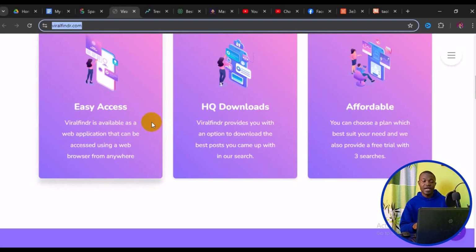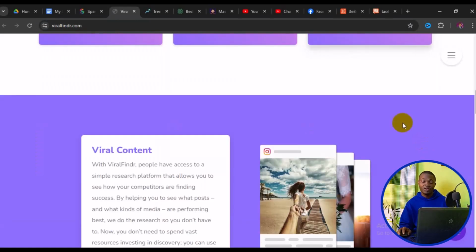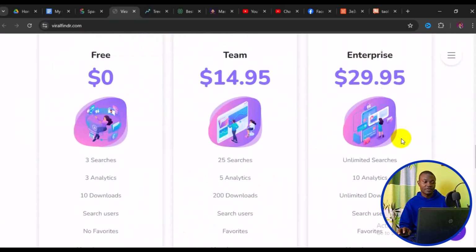Now, when you get to the site, you can easily access FindViral, which is available as an application that can be accessed using a web browser from anywhere. You can also download HQ versions of whatever research you come up with, and if you are satisfied with their free version, you can simply go for the premium package, which is also affordable. You can scroll down and read more about this particular website.